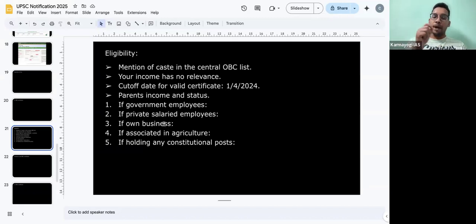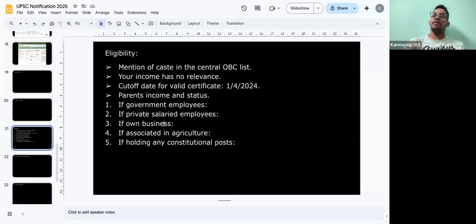Next, if your parents are private salaried employees, that means some IT, let's say your father is an IT employee who's earning more than 8 lakhs. Still, you can avail reservation, there is no involvement of salary here. If it is a private salaried employee, even if their salary is much more than 8 lakhs, still you can avail the reservation, right? So show this to the government officials there, Tahsildar or RI, whoever signs, right? So salary is not considered as a criterion for OBC reservation. Nothing to worry, right? Even if your parents have a higher salary. But if they have an alternate source, let's say your father is working in IT, but you are getting rental income from other sources more than 8 lakhs, then you are not eligible.